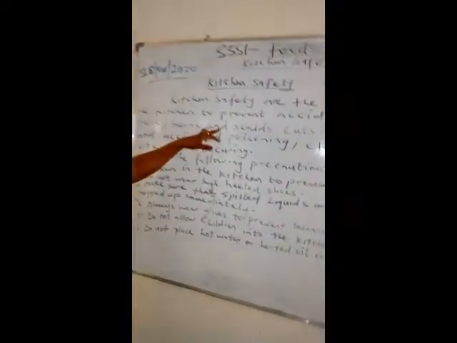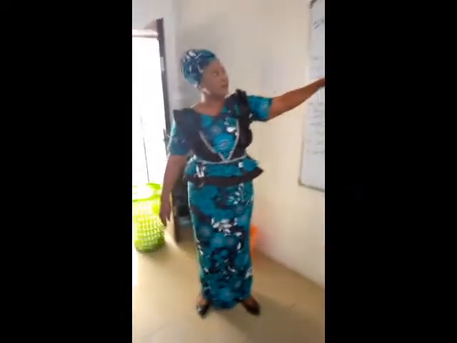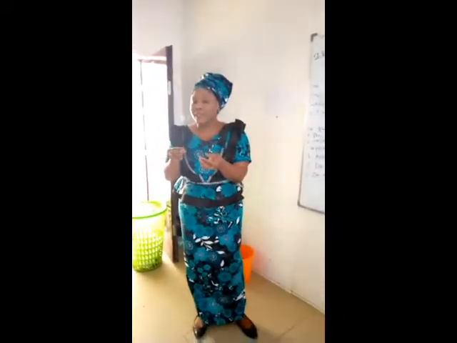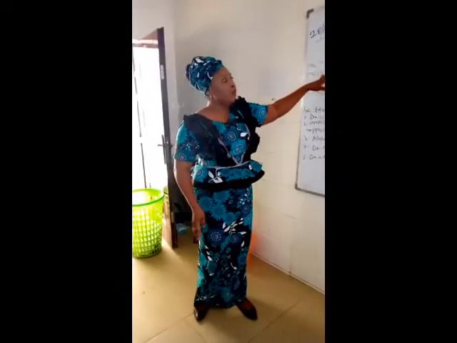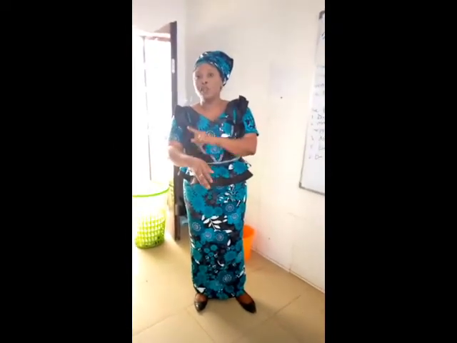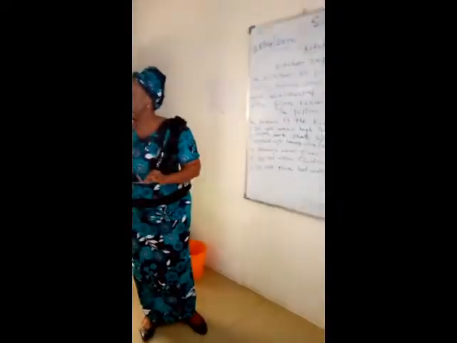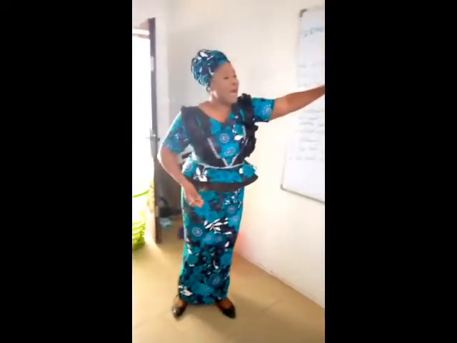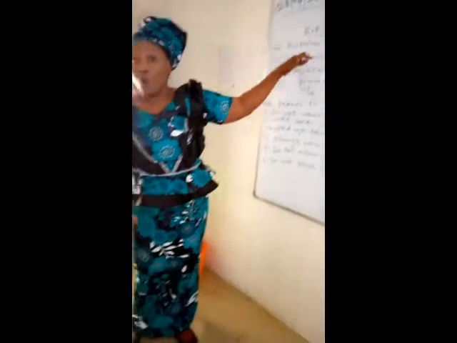We have burns and scalds. Burns and scalds, they are related. The difference is that a burn is when hot liquid pours on your body, on your skin, like hot water, hot vegetable oil, hot food. Then a scald is when you touch a hot dry object, like a hot pot with your naked hand, and it burns your hand. Can you now see the difference between the two? Hot liquid and dry objects, but they are all burns.